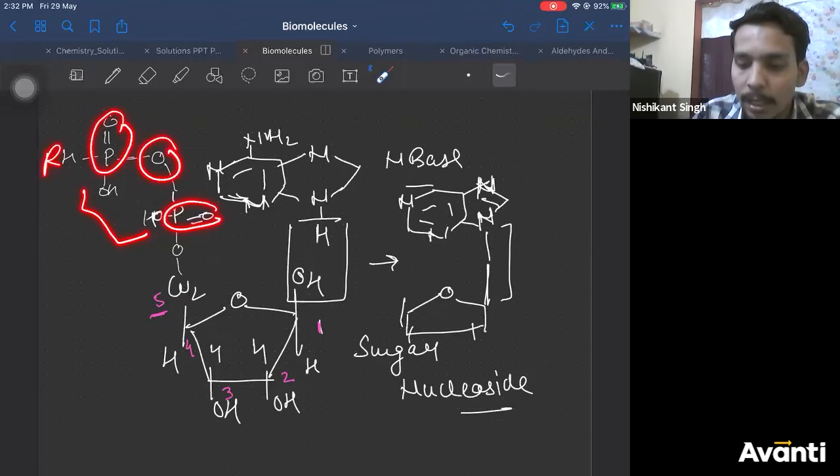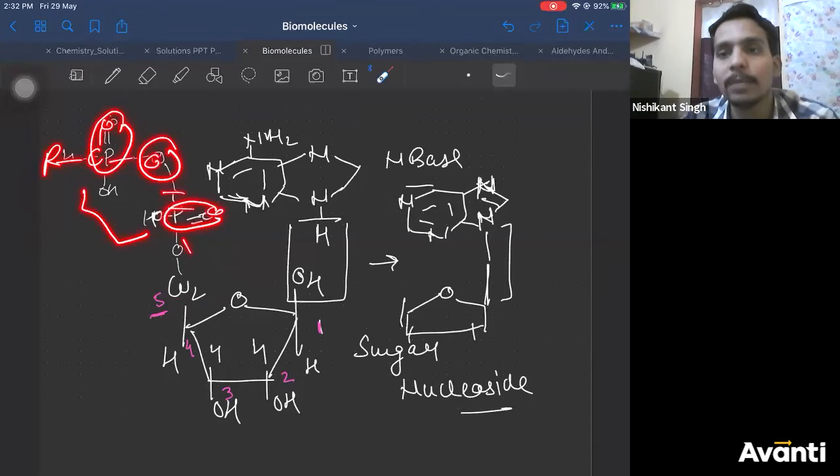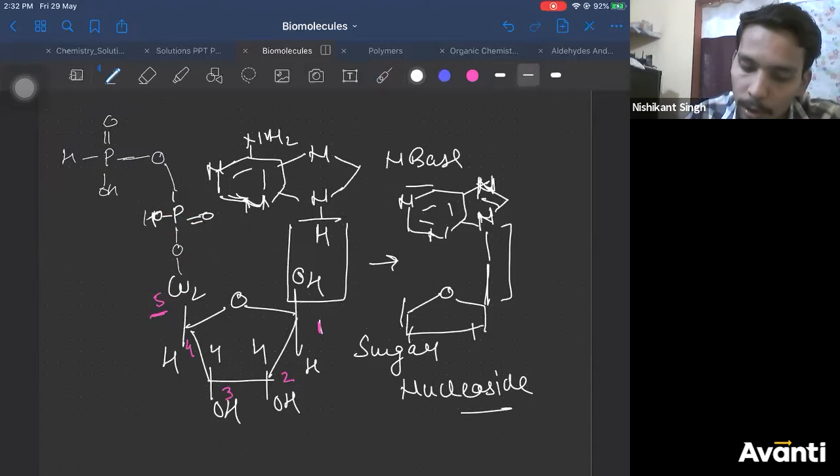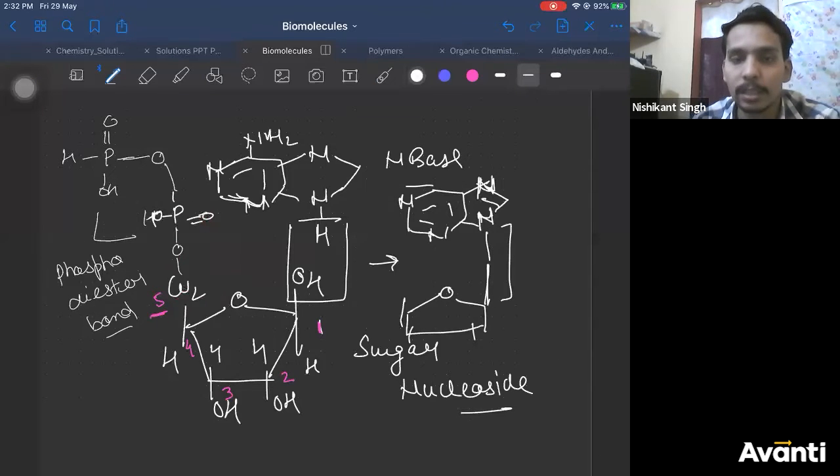So if you have R, CO, O, CO, R, there are 2 times ester. Therefore, it is called phosphodiester bond, phosphodiester linkage.